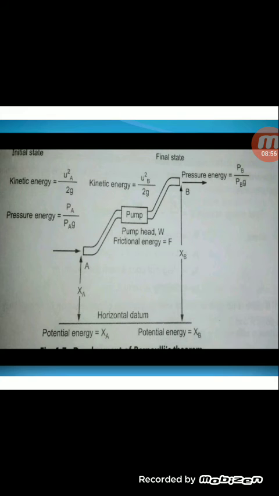Near the pump, there is the pump head W, and frictional energy is equal to F. Point A is the initial state, and point B is the final state.